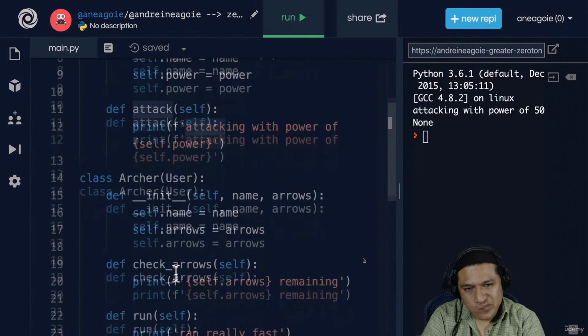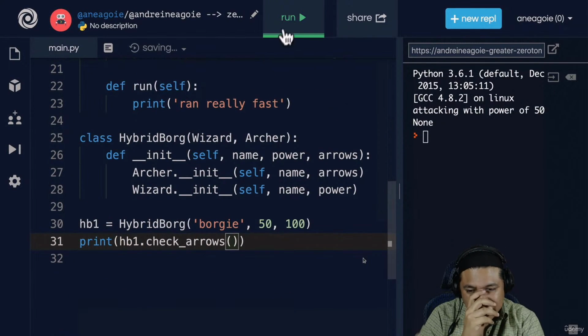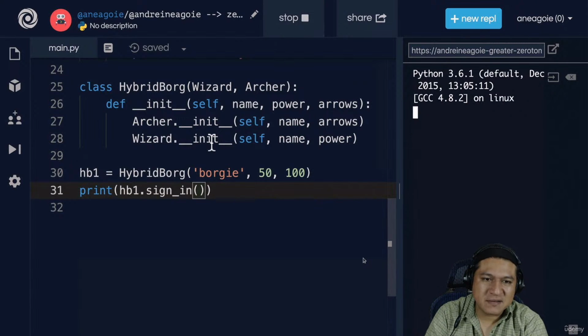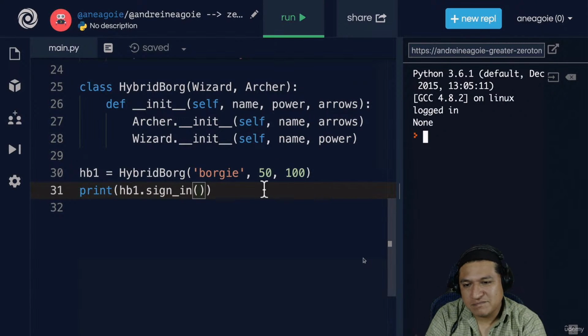Attack works. Let's go back to check arrows. Make sure we haven't broken anything. If I click that, that works as well. And then finally, what about sign in? Will sign in work? Yeah, because you already inherited from user. Oh boy, that was a lot.